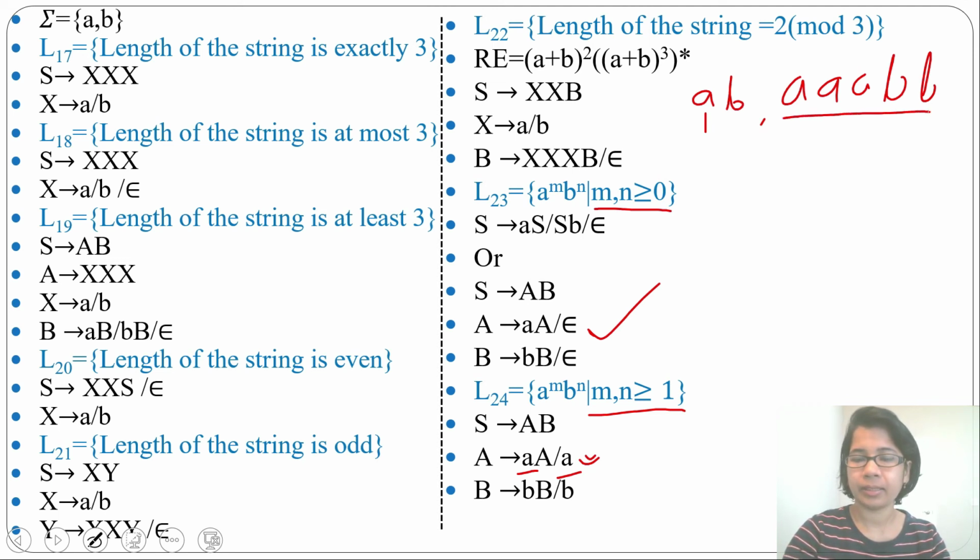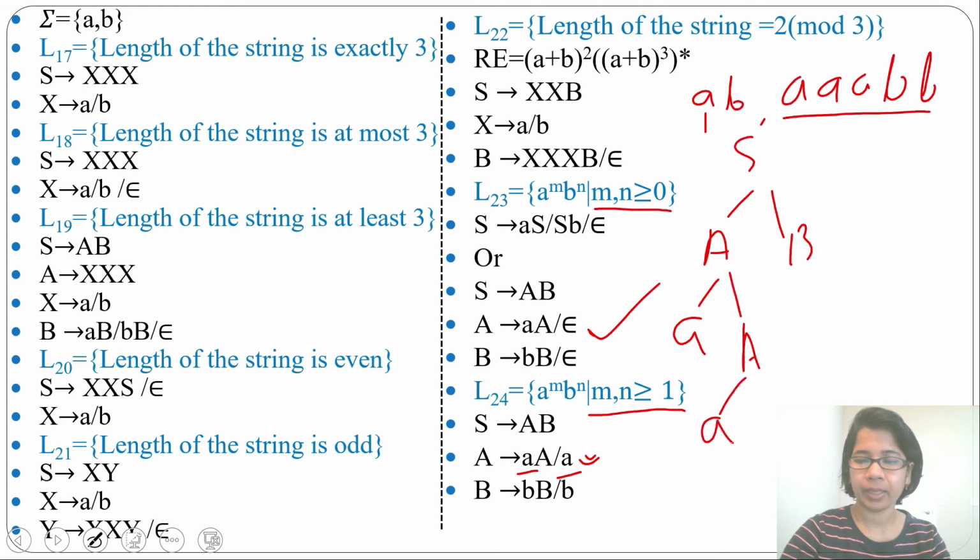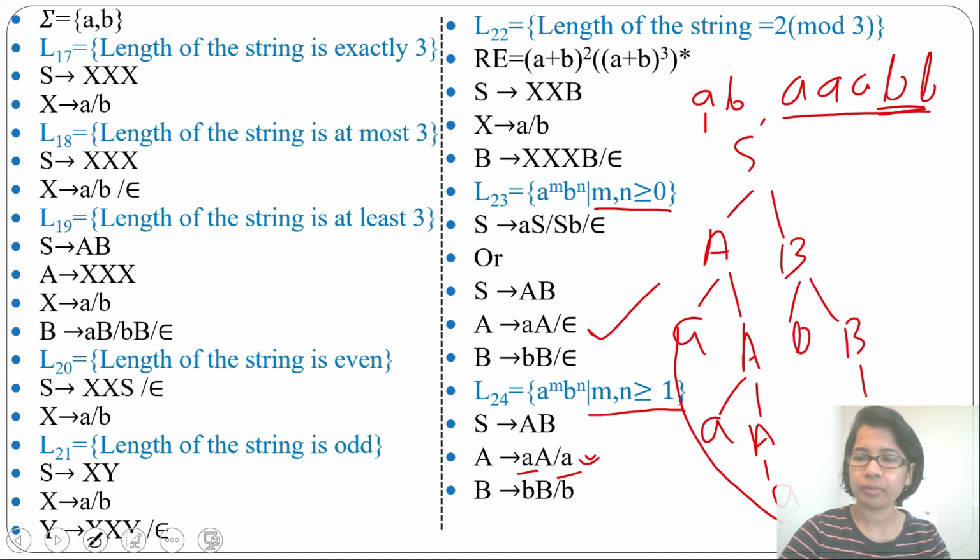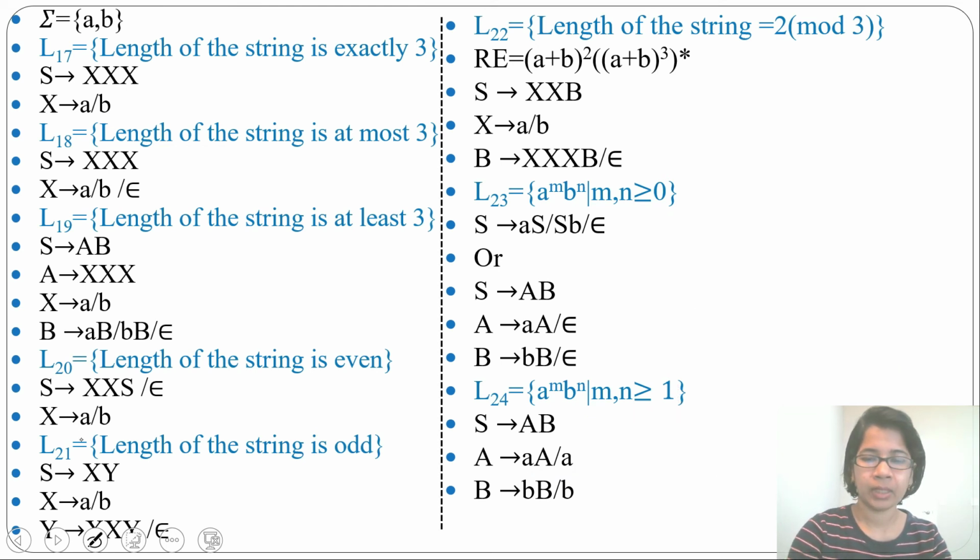Let's generate this string. From S you can derive A, B. Then from A you can derive aA. Again from A you can derive aA. And from this A you can derive a. So we got 3 a's, then 2 b's. From B you can derive bB. We require just 2 b's, so from this B you derive b. We got 2 b's. 3 a's followed by 2 b's. What is the difference? Here minimum was epsilon, here minimum is single a. Here minimum was epsilon, here single b.